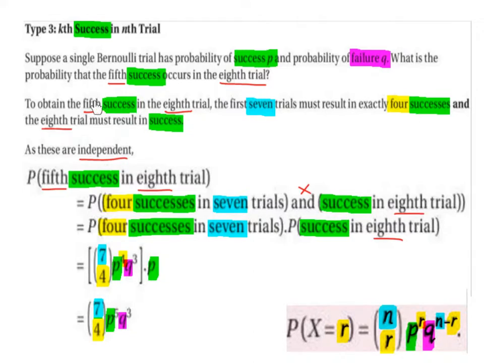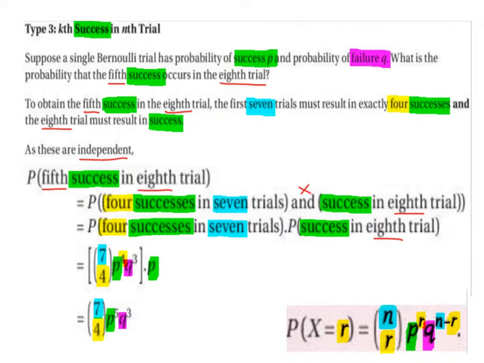To obtain the fifth success in the eighth trial, the first 7 trials must result in exactly 4 successes, and the 8th trial must result in success. As these are independent, the probability of the 5th success in the 8th trial is going to be the probability of 4 successes in 7 trials and, which means multiply, success in the 8th trial.